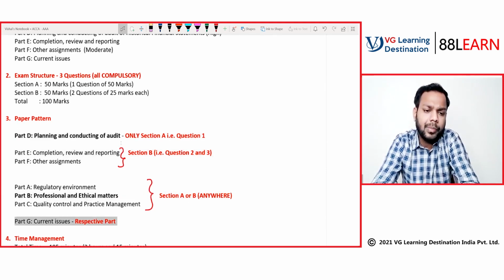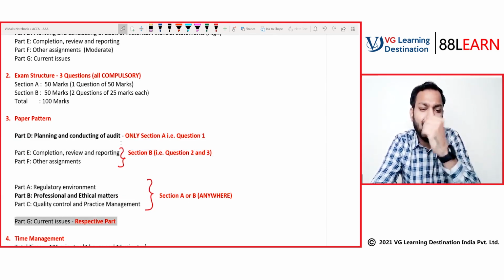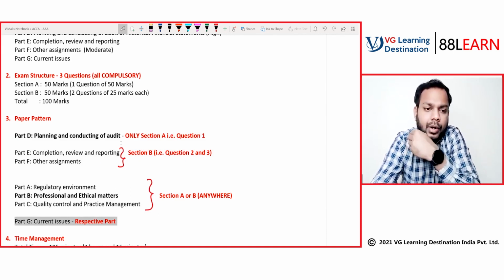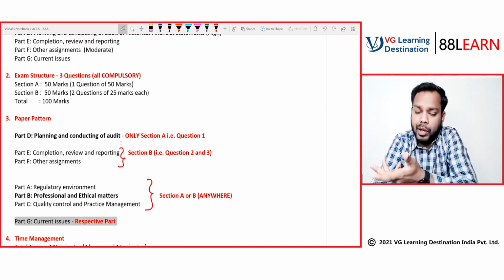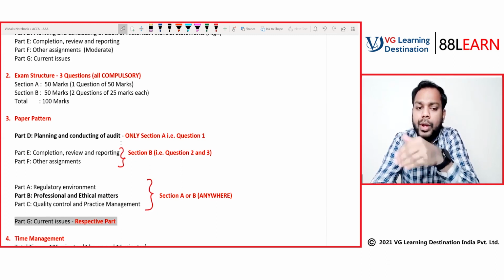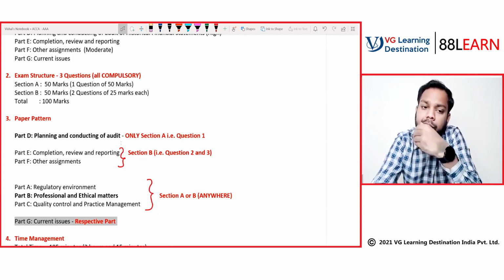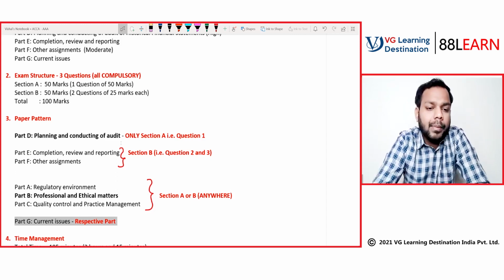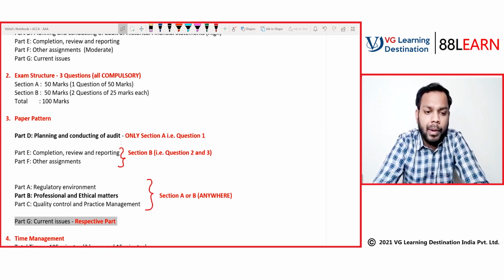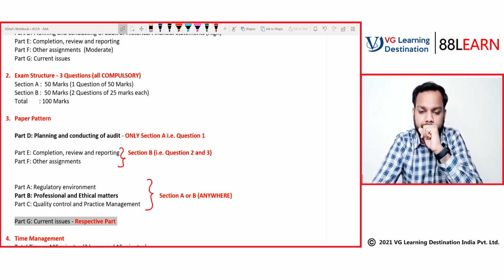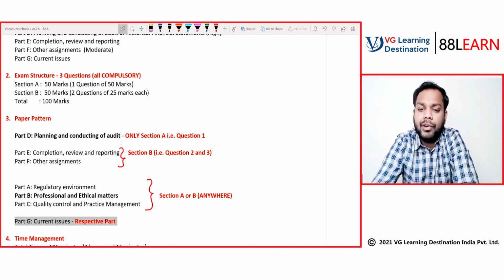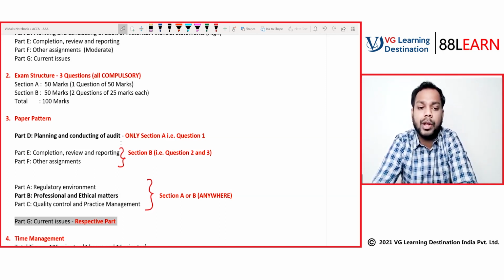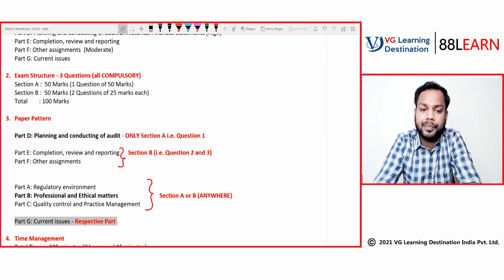Now, where will part G, current issues, be tested? Whenever I say current issues, they can pertain to part A, part B, part C, D, E or F. It can be pertaining to any of the parts. Whichever part it pertains to, let's suppose the current issue is with ethical and professional matters, then it will form a part of part B. And if it is a part of part B, it can be tested anywhere in the question paper. That's how the paper is designed.